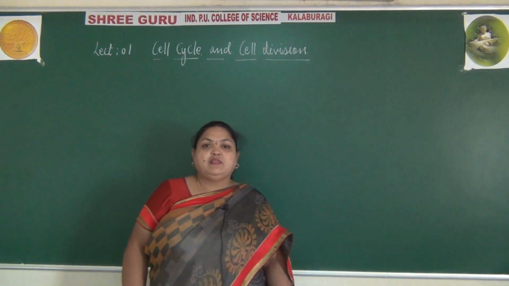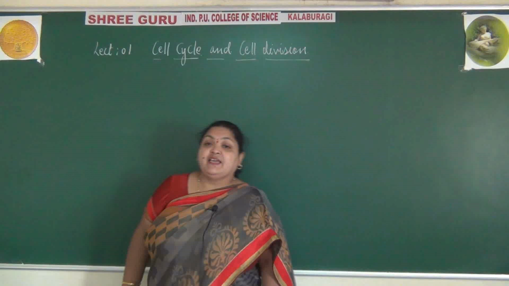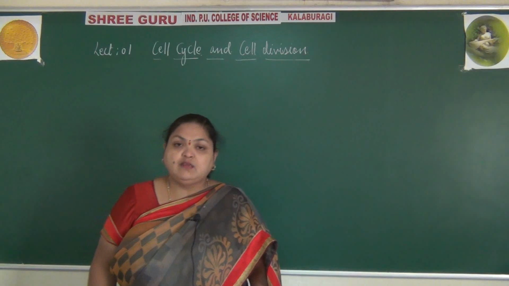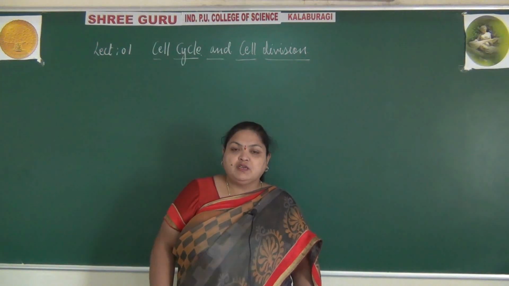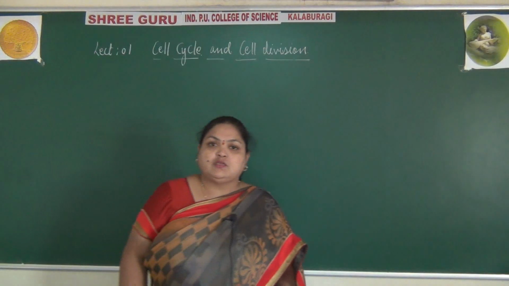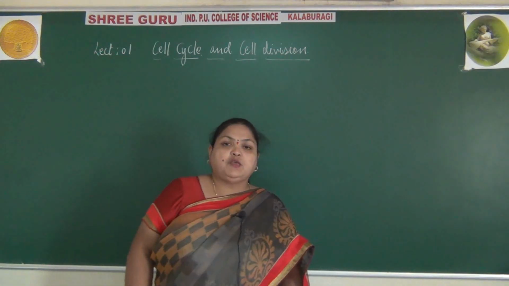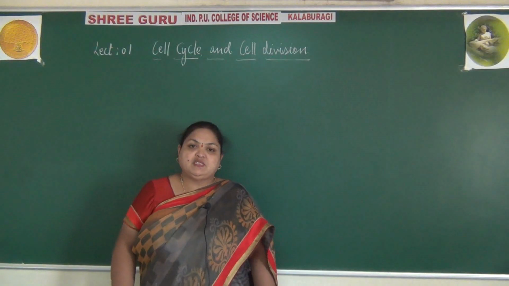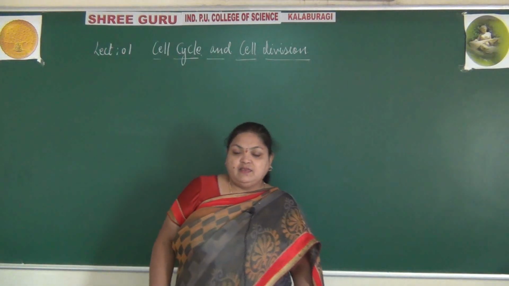So we are back with the biology class of PUC first year with the topic cell cycle and cell division. In the previous class we studied the cell, the unit of life, where we studied the cell theory, the organelles present in the cell, their structures and their functions. This chapter is correlated with the previous chapter. Now you have a brief idea of the components of the cell. So the next part of the cell, the unit of life, is the cell cycle and cell division.